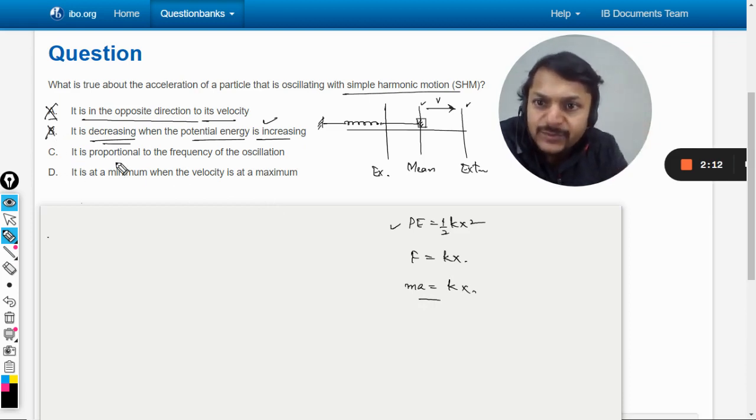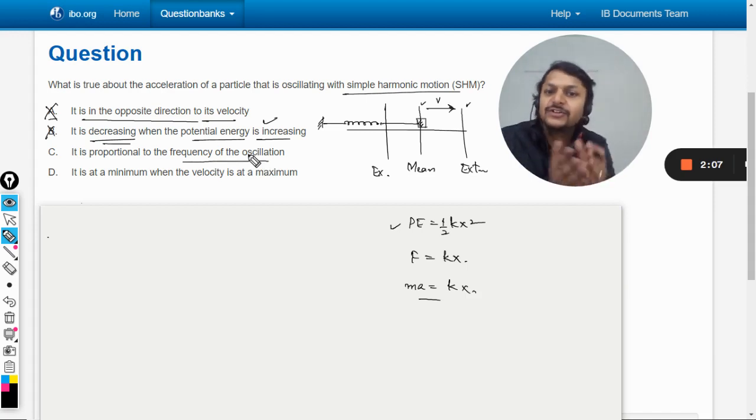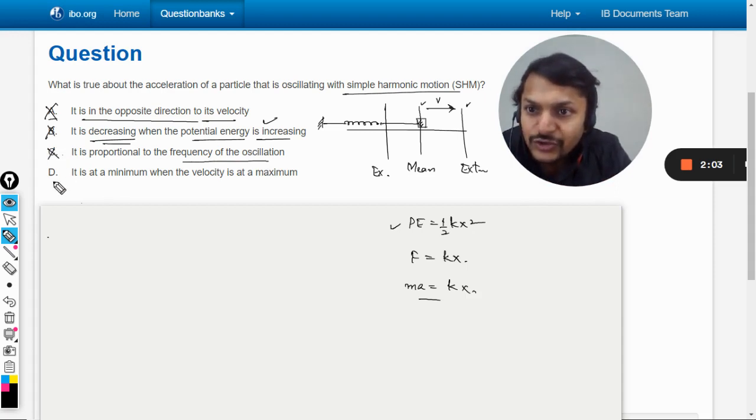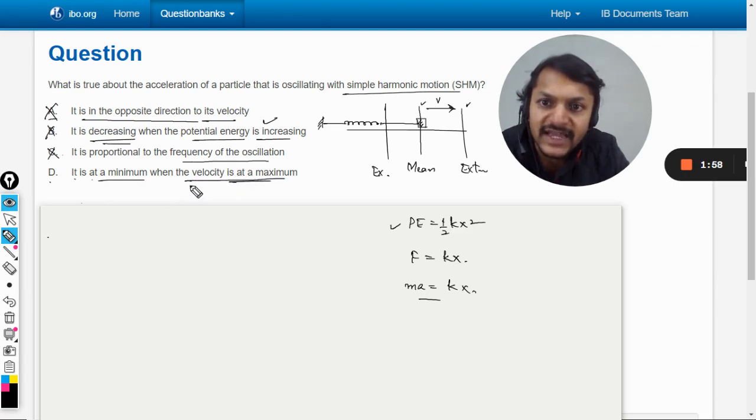Let us go to C. It is proportional to the frequency of the oscillation. Well, the acceleration has nothing to do with the frequency anyway, so it's definitely wrong. So let us talk about D. It is at a minimum when the velocity is at maximum.